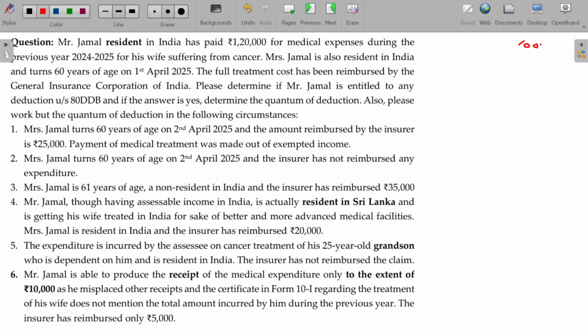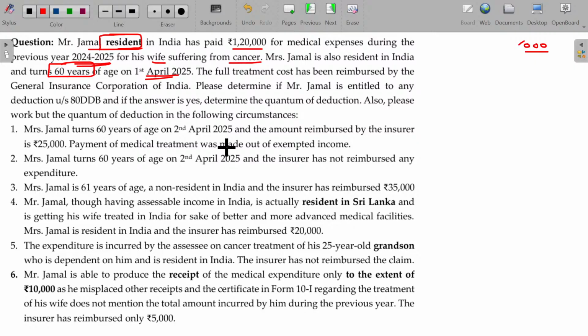Rupees in thousands. Mr. Jamal resided in India. So, the assessee being a resident, he is eligible to claim. He has paid 1,20,000 for medical expenses during the previous year 24-25 for his wife suffering from cancer. Mrs. Jamal is also resident in India and turned 60 years of age on 1st April 2025.